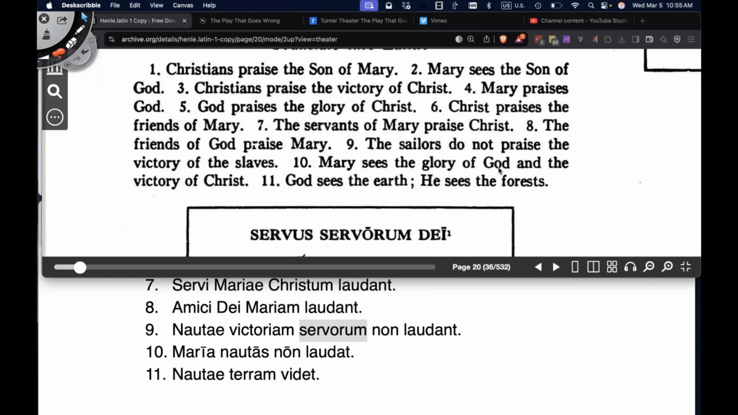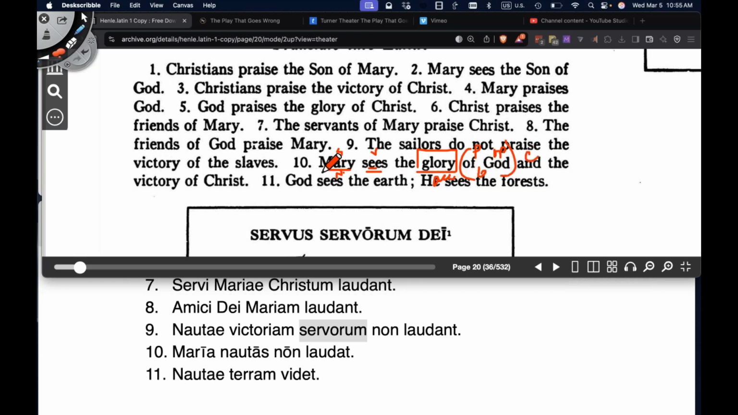Number 10, Mary sees the glory of God and the victory of Christ. Mary, subject of the sentence, nominative case. What are we saying about Mary? She sees, verb. What does she see? She sees the glory, direct object, accusative case. She sees the glory of, preposition, of whom, of God, object of the preposition, of God, prepositional phrase, genitive case.